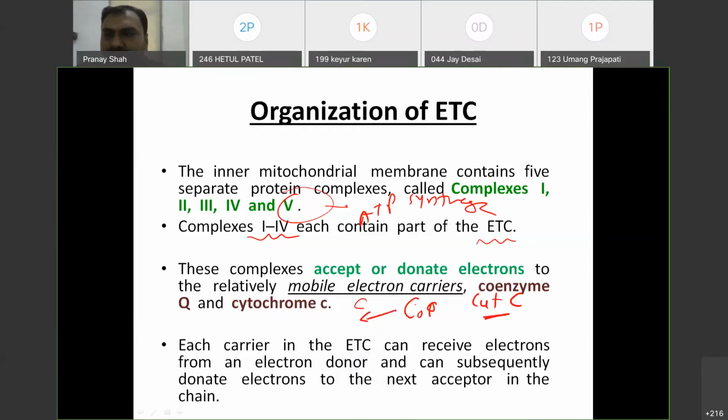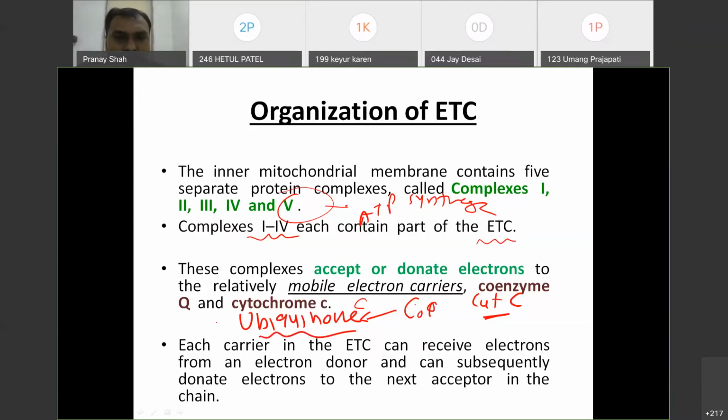What is the other name of coenzyme Q? I have already told. Please write down so that I know you are listening. What is the other name of coenzyme Q, which is a mobile carrier? Yes, excellent. Excellent Abhishek, Drumil, Gray. Okay, thank you all. So the other name is ubiquinone. Remember.